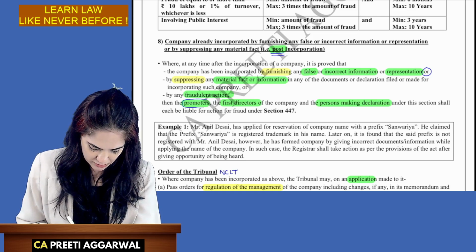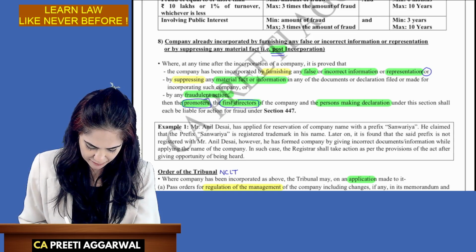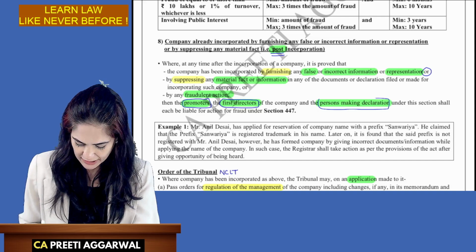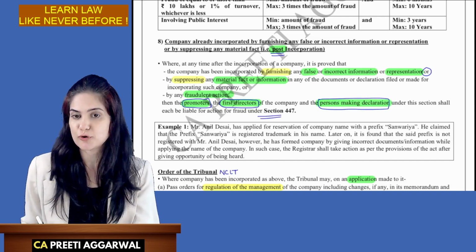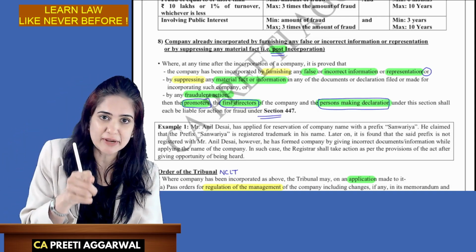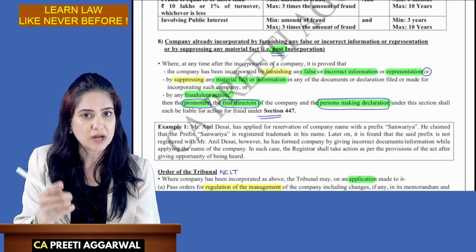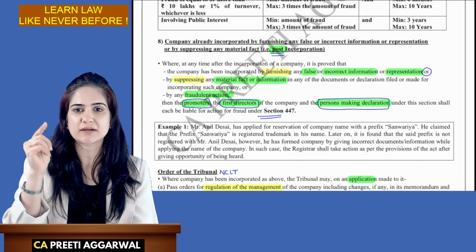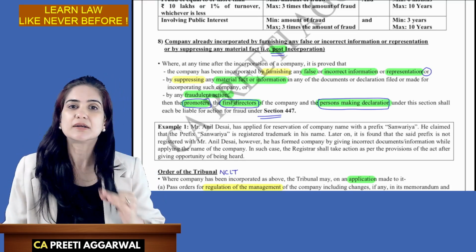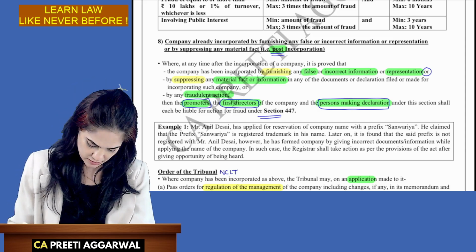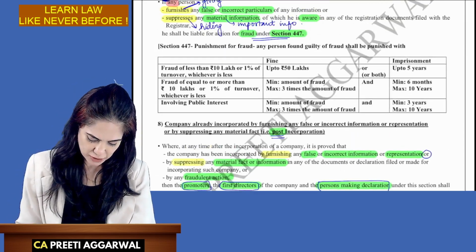Then the promoters, first directors of the company, and the person making the declaration, they will be liable under section 447. Now, because the company has come into existence post incorporation, we have the promoter, director, and the persons to be held responsible.